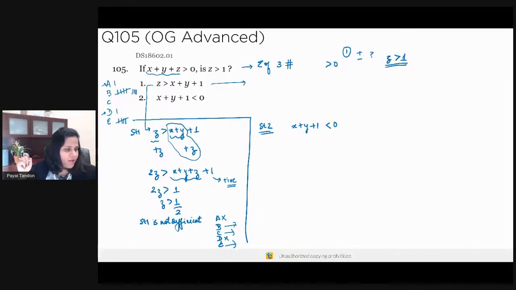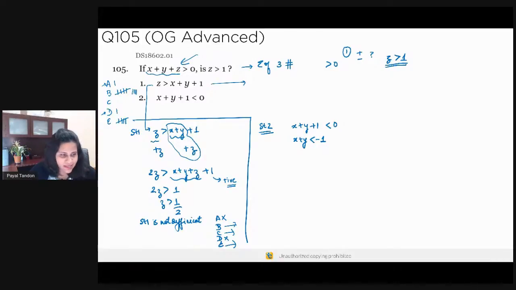Okay. Now, for this statement, how do I go about doing it? Here, z is not there, right? Ultimately, what I need to figure out is whether z is greater than 1 or not. I also know that x plus y plus z is greater than 0. So let me see if I can express x plus y in terms of z, which I can, right?